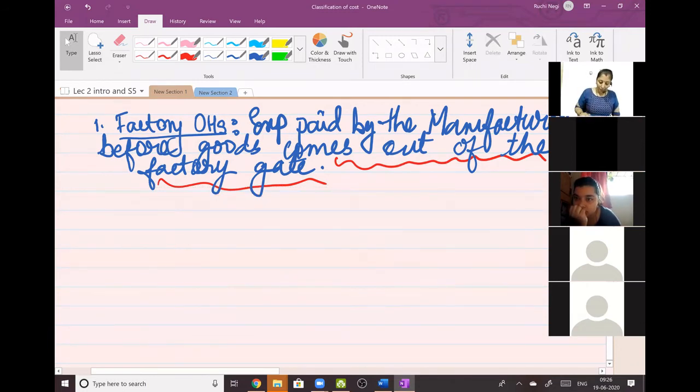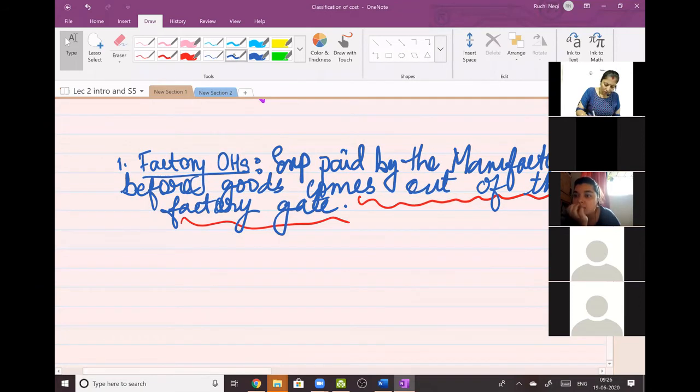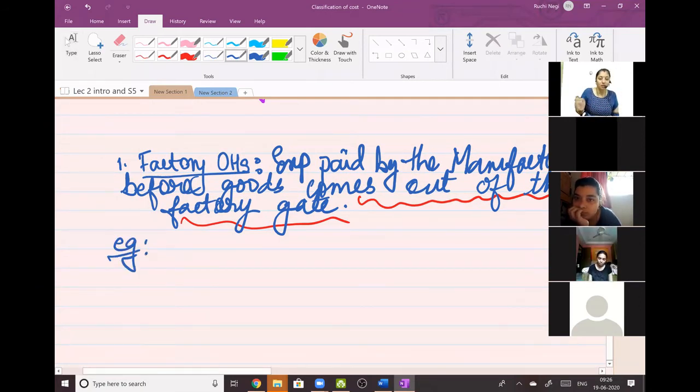Okay, fine. Now let me give you a list of expenses. So now you can relate. When I said manufacturing account debit side, trading account debit side, I hope you remember the items which come under these accounts. So the items are: factory rent.